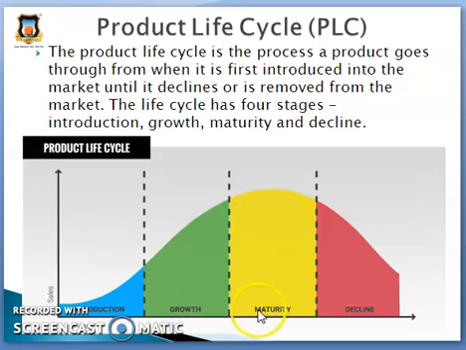Then the third stage of the product life cycle is maturity. When a product reaches maturity, its sales tend to slow or even reach the top and stop. It is a largely saturated market.